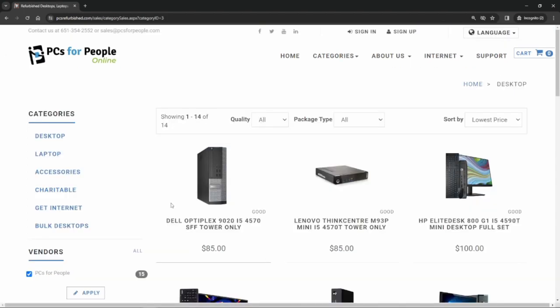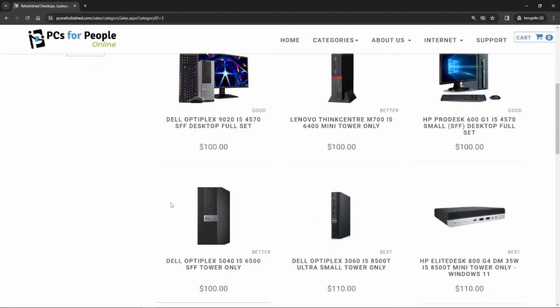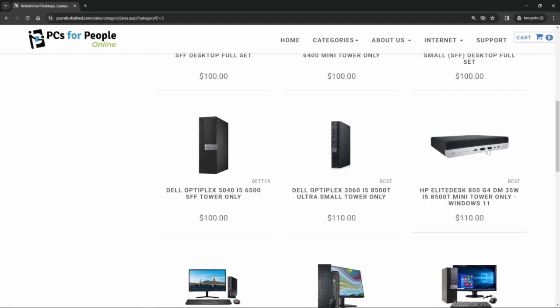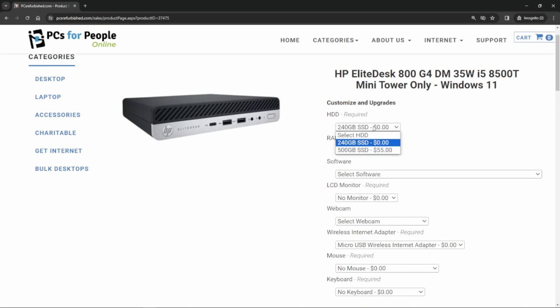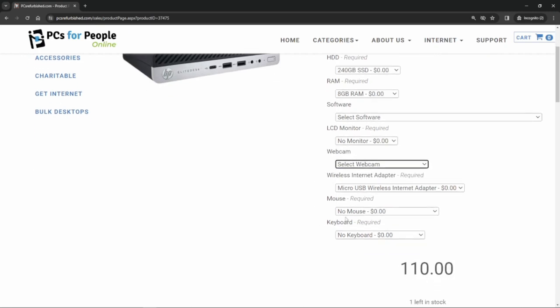When I selected View Desktops, I can look through our variety of different desktops available. I'm going to go ahead and select the HP EliteDesk 800. Now that I selected the desktop, I can customize the computer, such as changing the hard drive, the RAM, adding Microsoft Office, selecting a monitor, adding a webcam, and such other customizations.